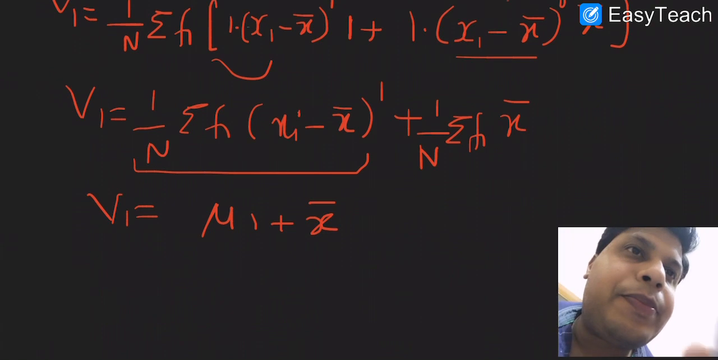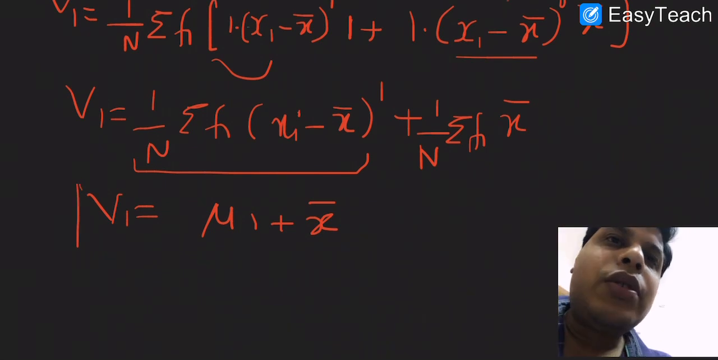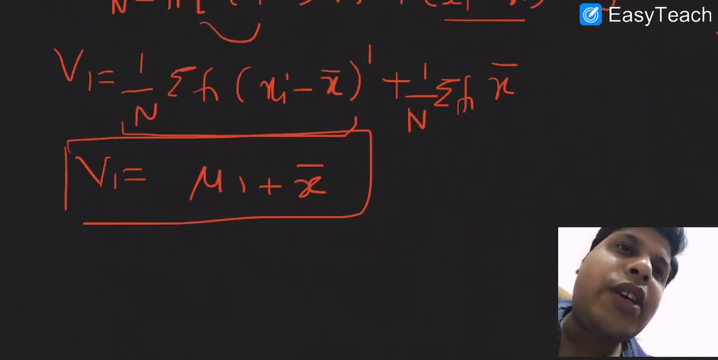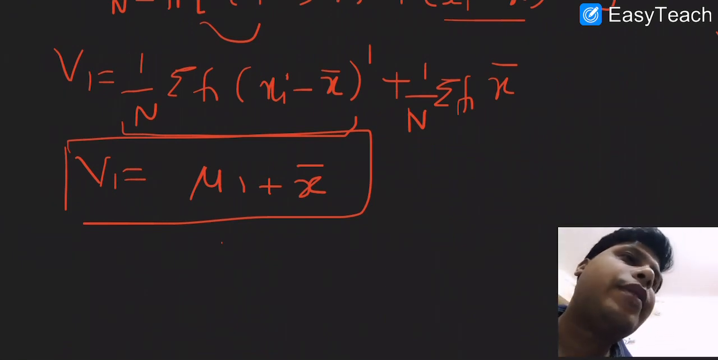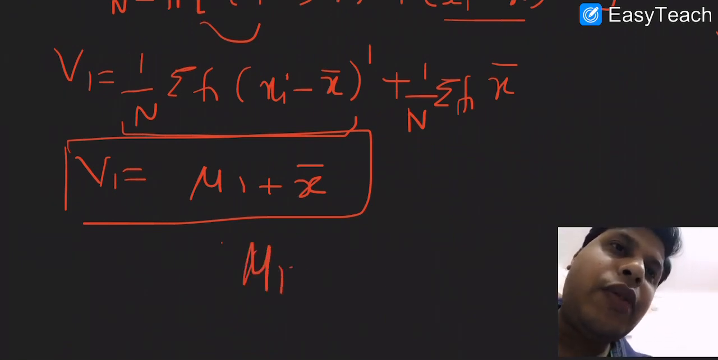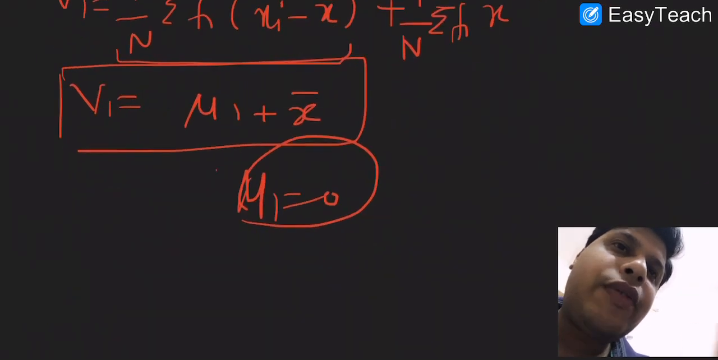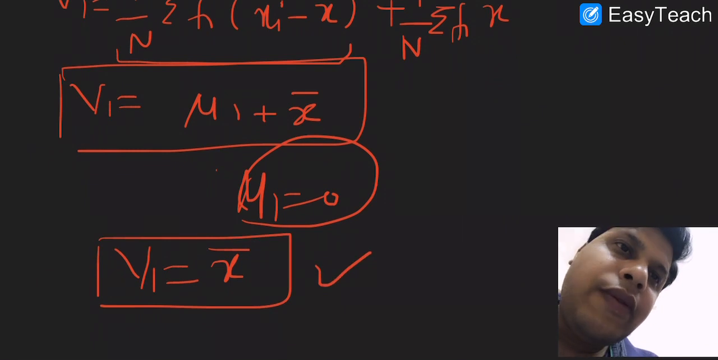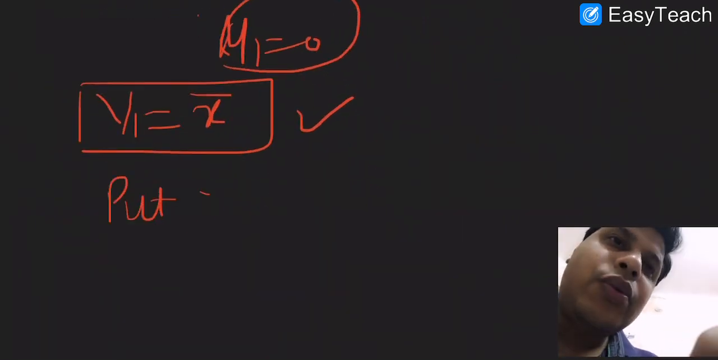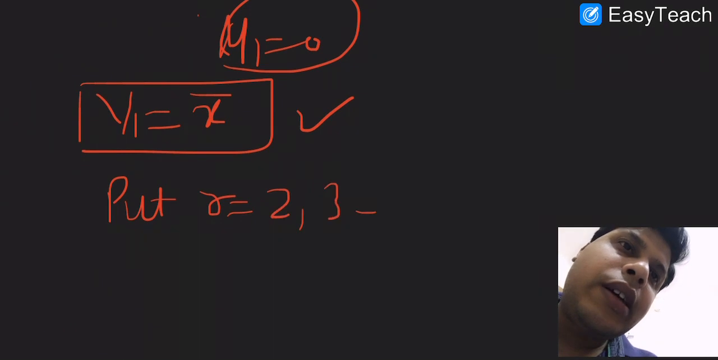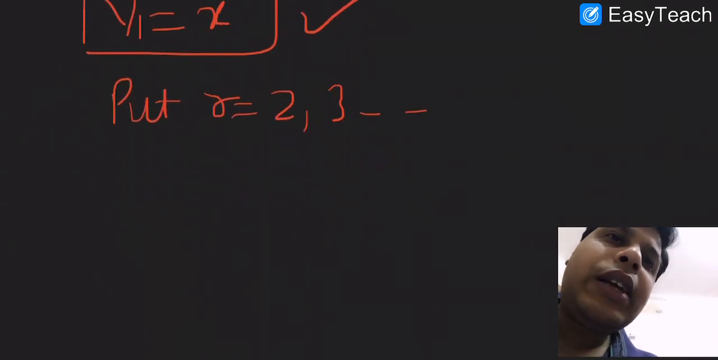Similarly, put r equals to 2, r equals to 3 and so on. We will get different relationships like v2 equals to, so I have written all the first four moments and the relationship between them, that is moments about the origin and moments about the mean. So in this lecture we have completed the relationship between v and mu dash values.